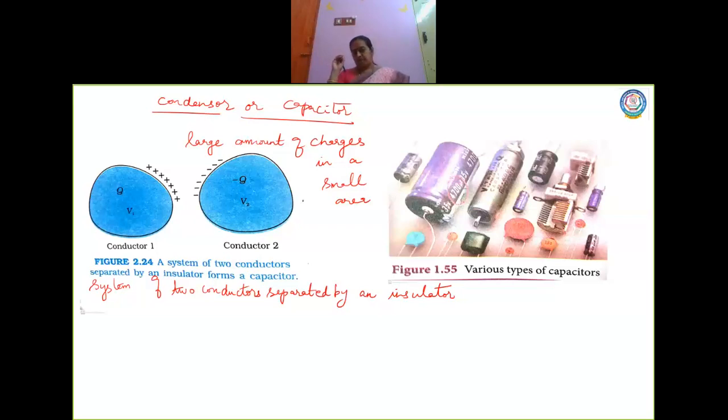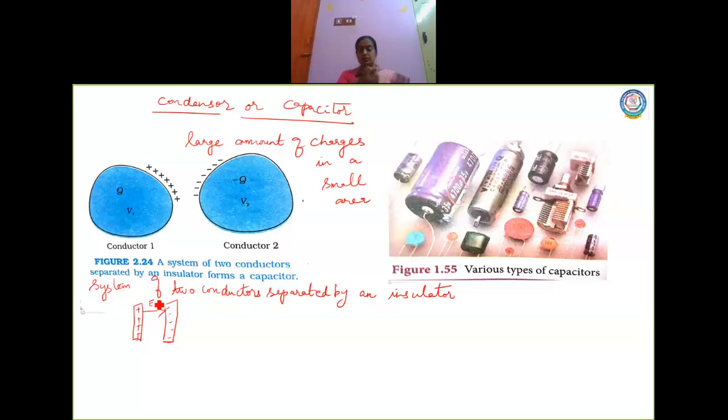Now, with two metallic conductors, this one is considered to be positively charged and this one negatively charged, and when the metals are kept at a distance d, will we not have an electric field between them? Definitely there will be an electric field, yes or no? So in the region between the metallic plates, one positively charged and the other negatively charged, you have an electric field.